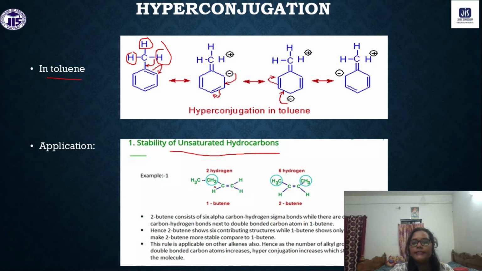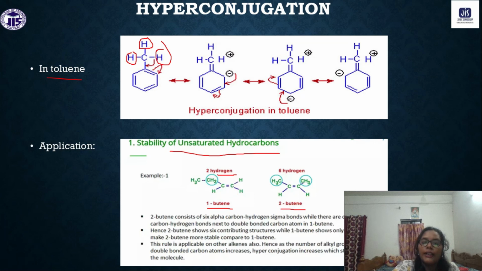Now you can see here, for 1-butene we have only 2 alpha hydrogens, and for 2-butene we have 3 alpha hydrogens on each side. The number of alpha hydrogens is the number of resonating structures, and a higher number of resonating structures means higher stability.